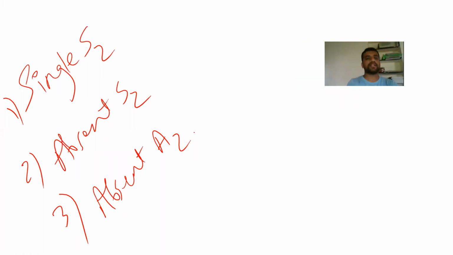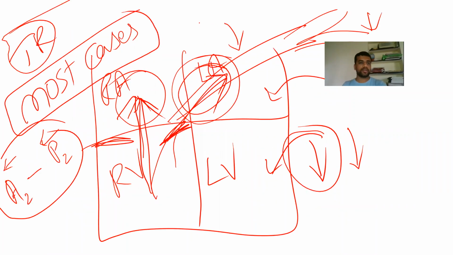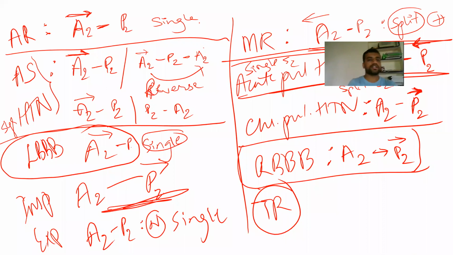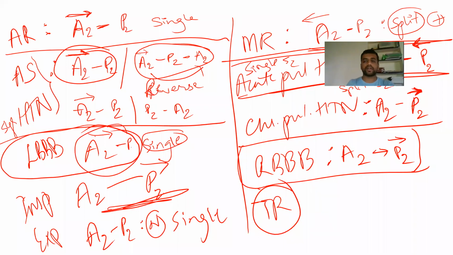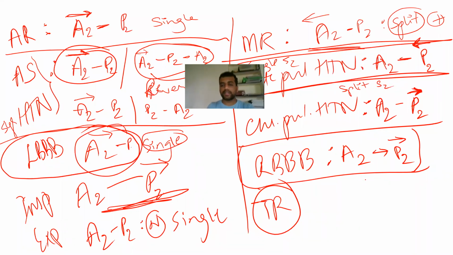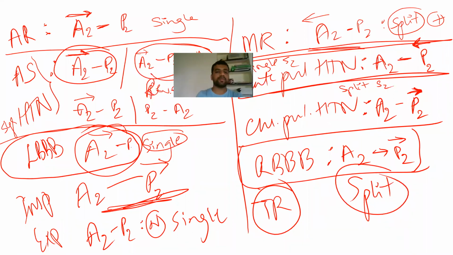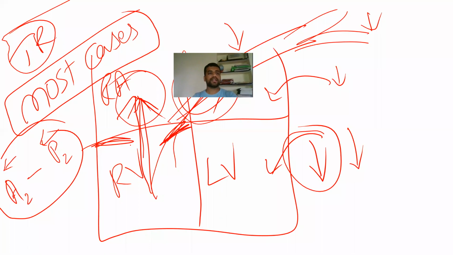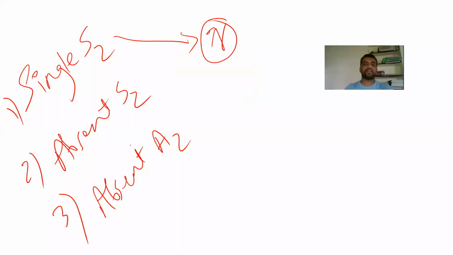Okay, single S2 is most of the time normal physiological, like in the inspiratory phase or expiratory phase. We have discussed here so many cases where P2 comes early and A2 comes early. Here this is going to cause a single second heart sound. This could be reversed, this is again single. And this is actually single. This is a split here, RBBB. Sorry, RBBB is a split, whereas LBBB is a single. Like that you can tell, multiple causes are there for your single S2. So you can make a list of different conditions.